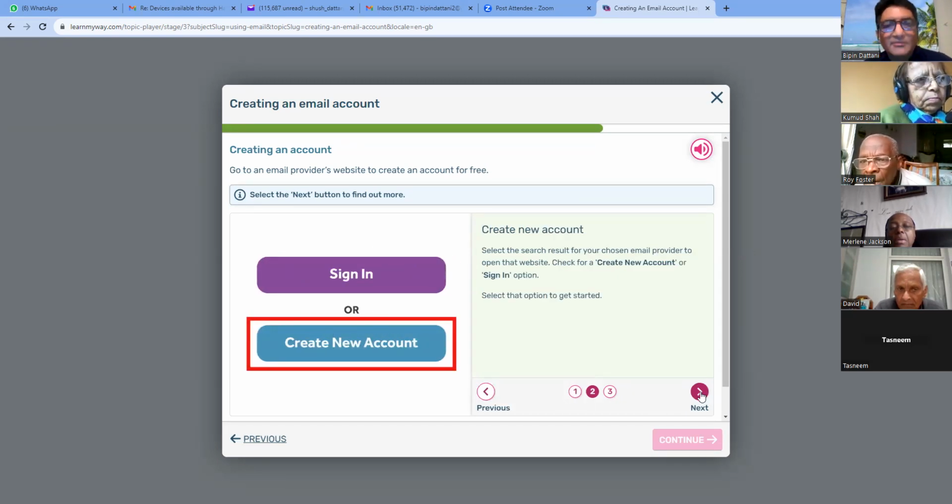Create new account. Select the search result for your chosen email provider to open that website. Check for a create new account or sign in option. Select that option to get started. See, they've got this sign in option if you've already got an account, or create new account. So that's what you would choose to start a new account.